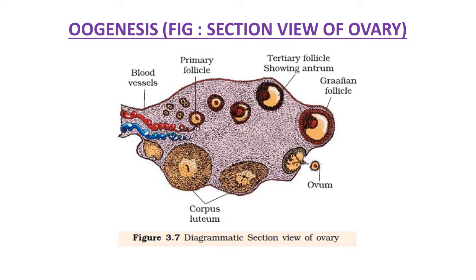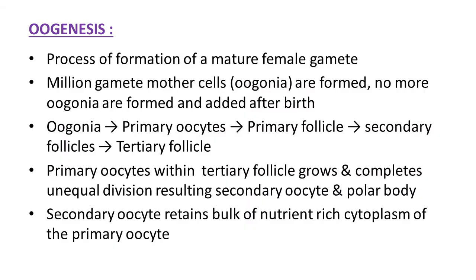In this figure you can also see the arrangement of the corpus luteum. So in this section view of the ovary, we can study the arrangement of follicles, their gradual development and the process of development of ova. Now let's study the oogenesis process in detail.